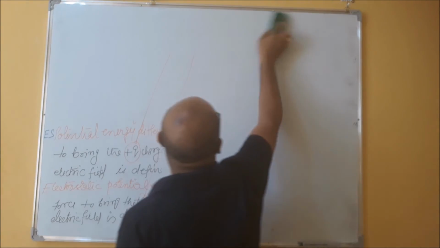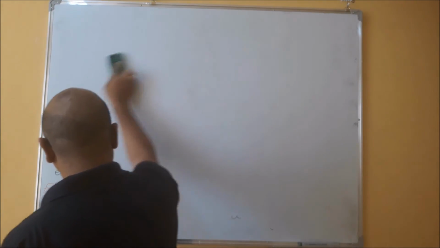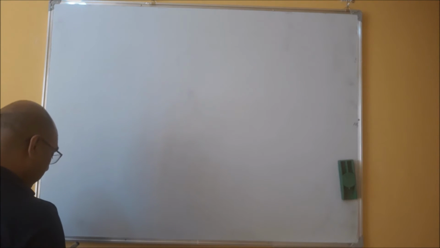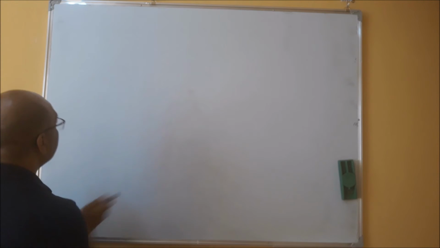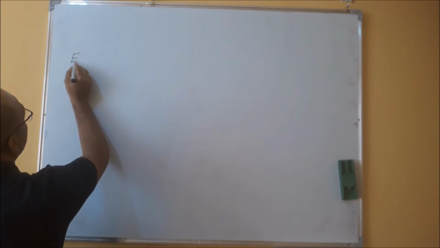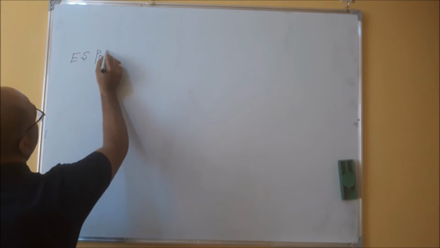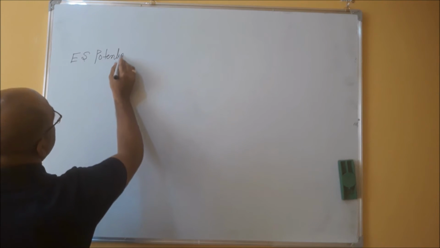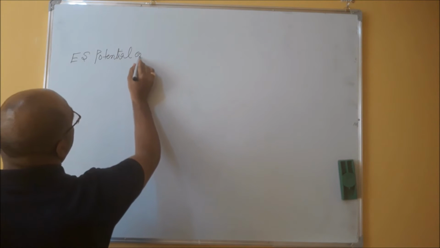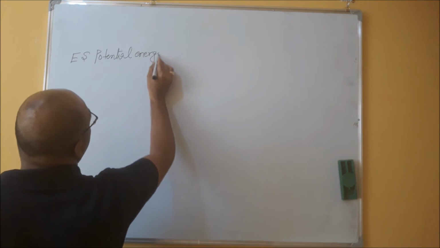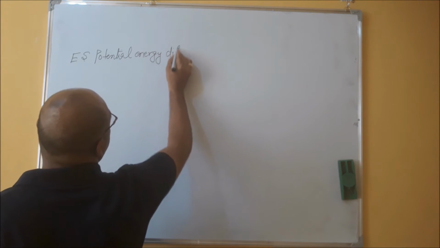Mathematically, I can write four things. First, electrostatic potential energy difference.